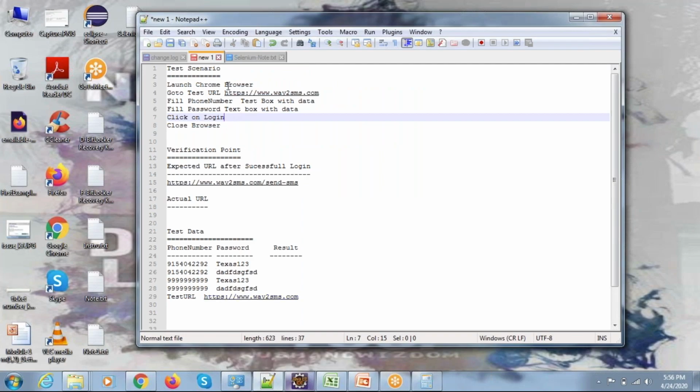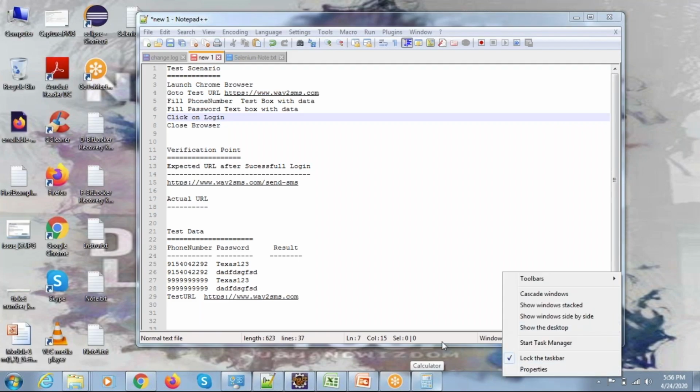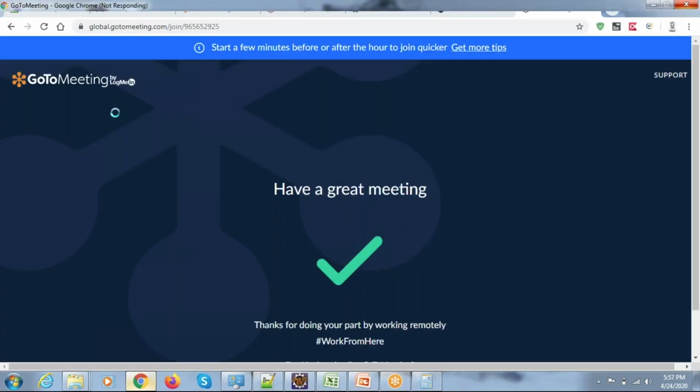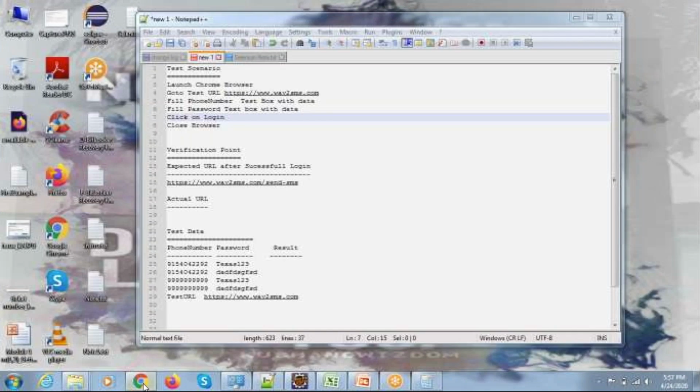So step one is launch the Chrome browser. Okay, let me launch the Chrome browser. I'm able to launch the Chrome browser now using mouse and keyboard. I'm just using my mouse to operate and launch the browser.